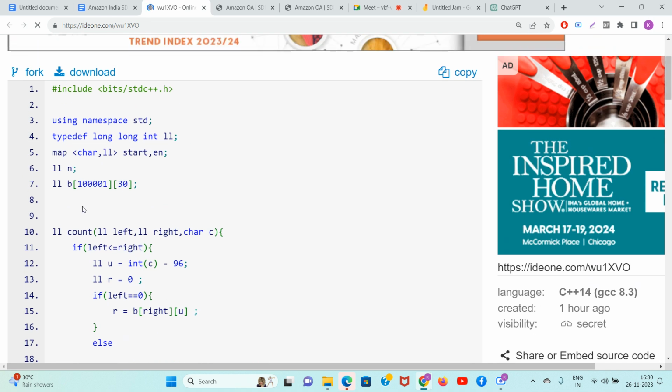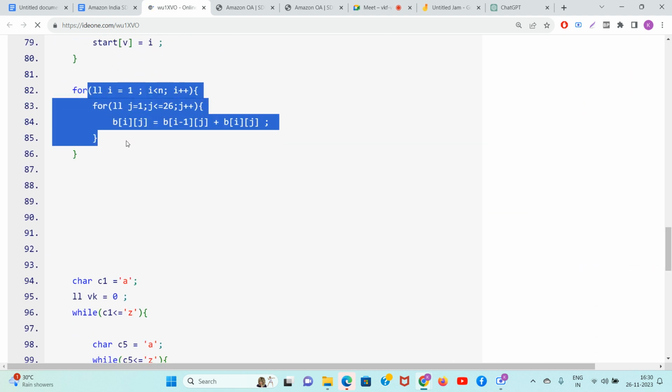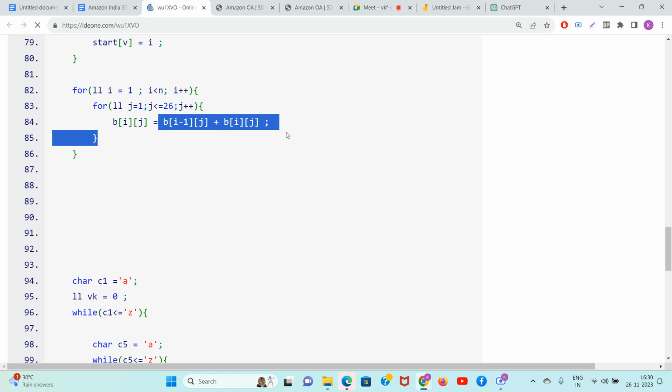I don't need to write 0 because I declared it globally. It is already 0. Okay, job is done. Then I run the prefix sum algorithm. B[i][j] is B[i-1][j] plus b[i][j]. Basically, B[i][j] tells you how many times the character j is coming from index 0 to i.